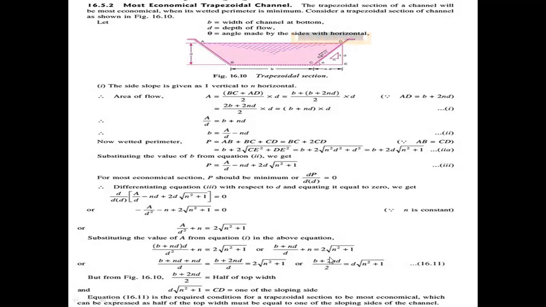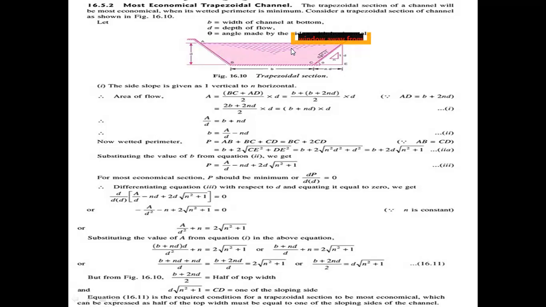Here b plus 2nd, to multiply this value, 2 comes to the denominator and d comes to this side: b plus nd by 2 equal to d into root of n square plus 1. This is the final value. b plus 2nd by 2 is the half of the top width.